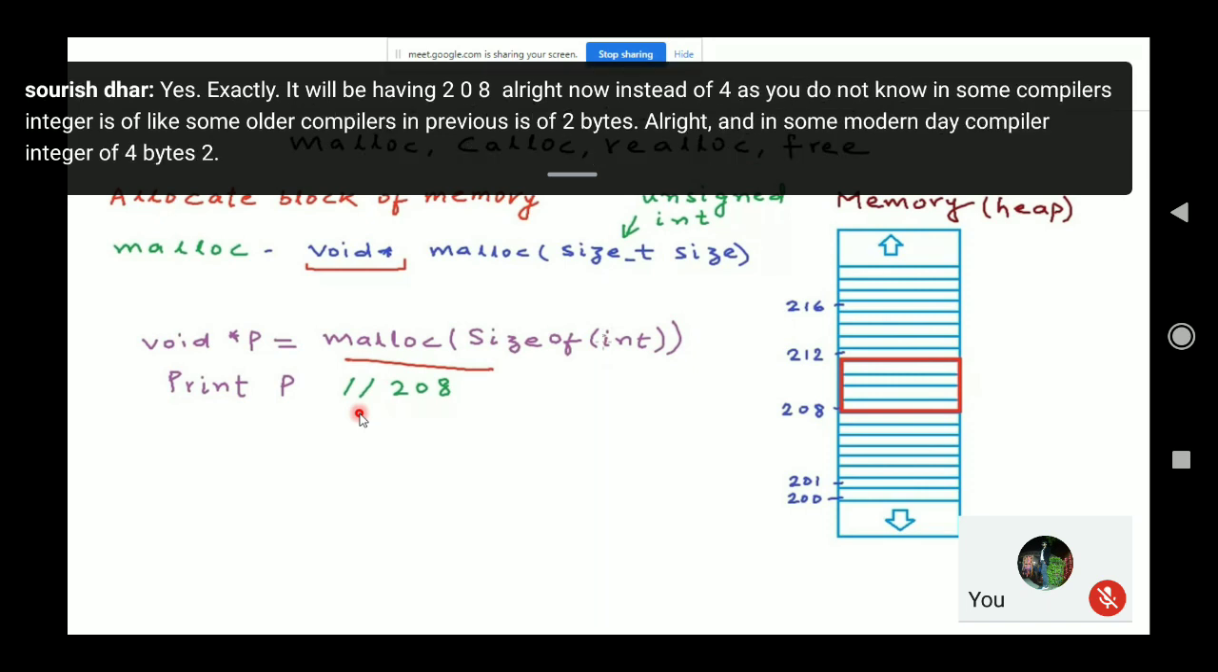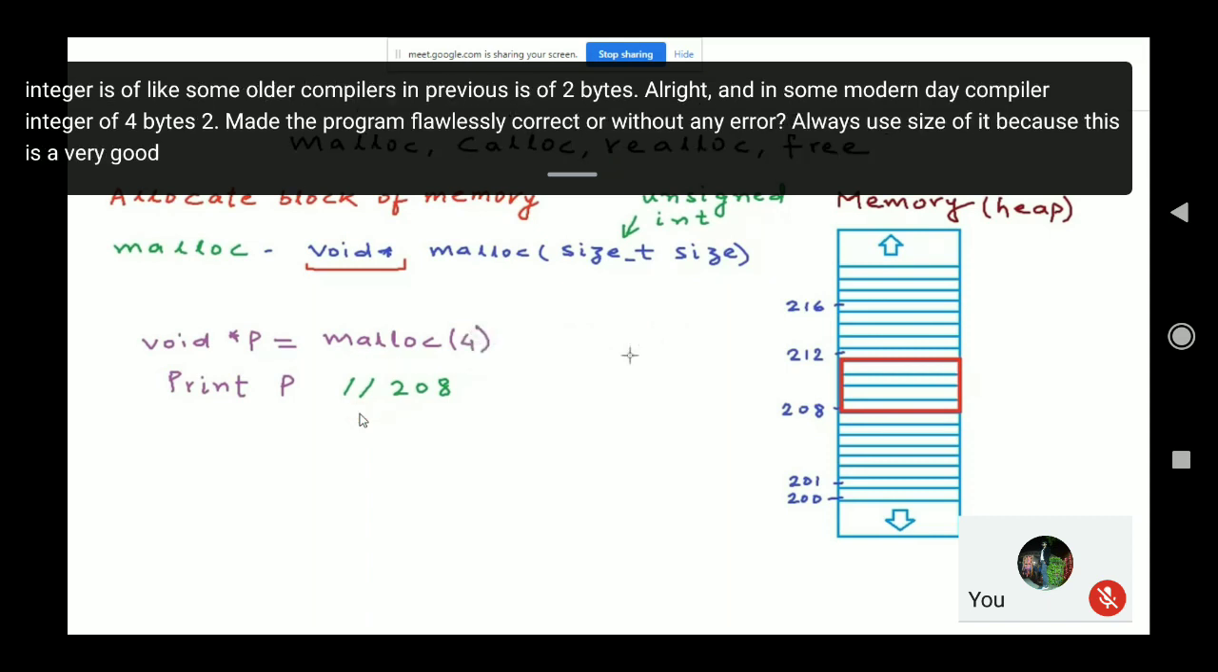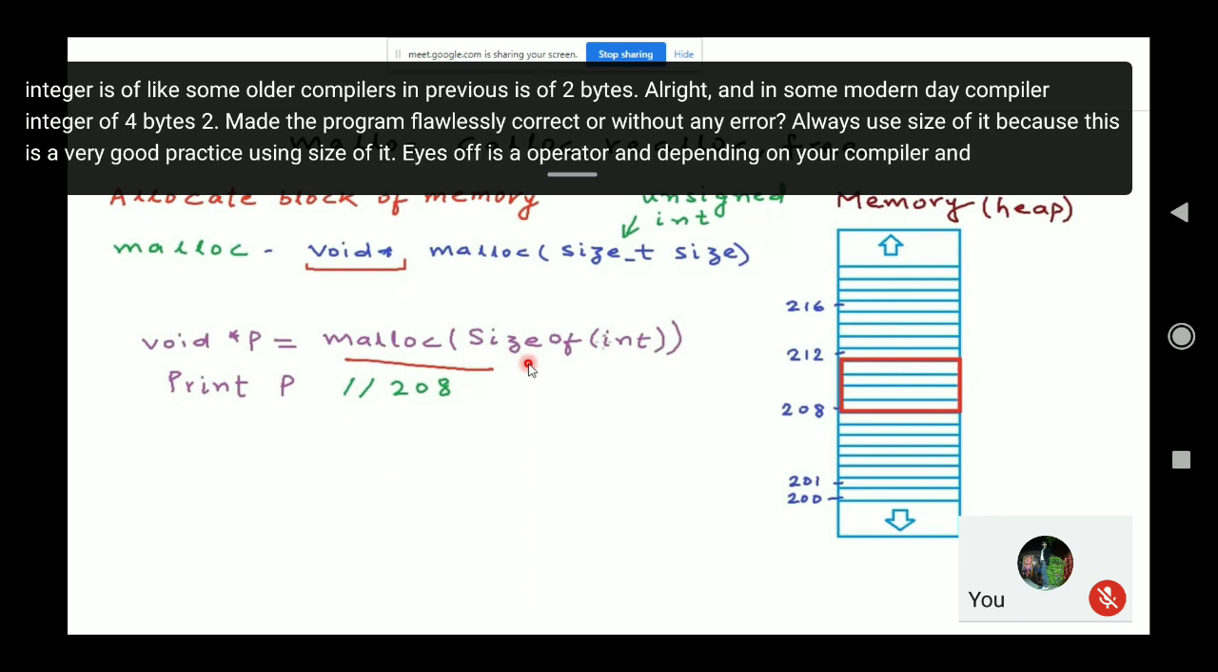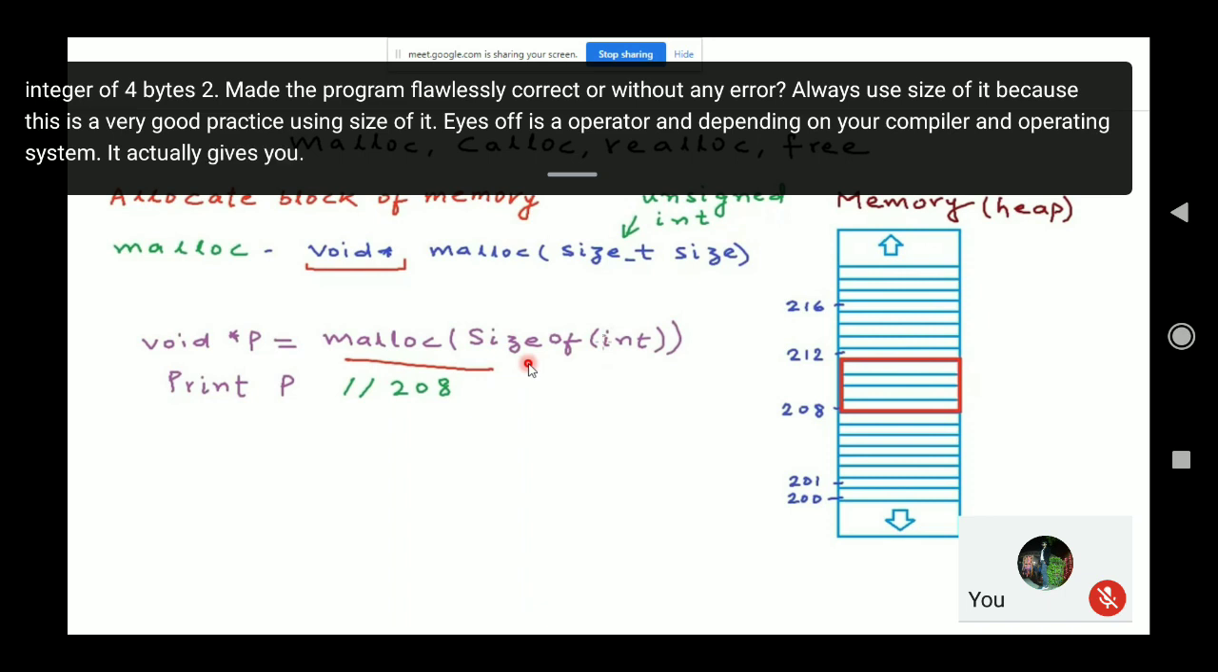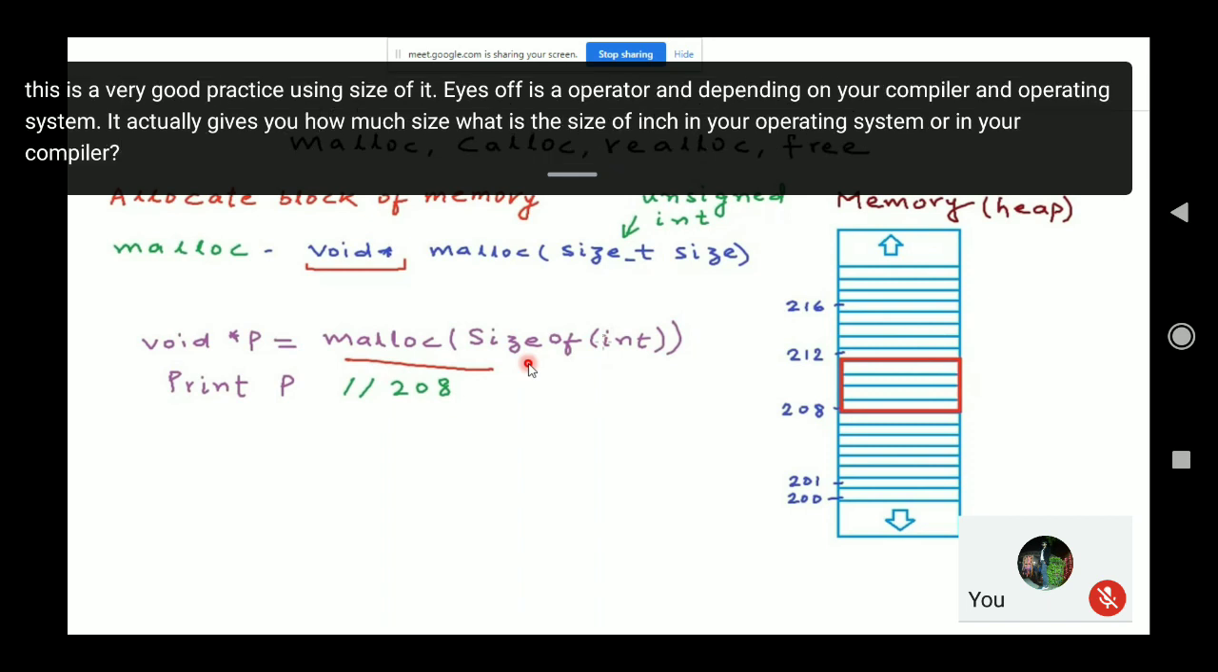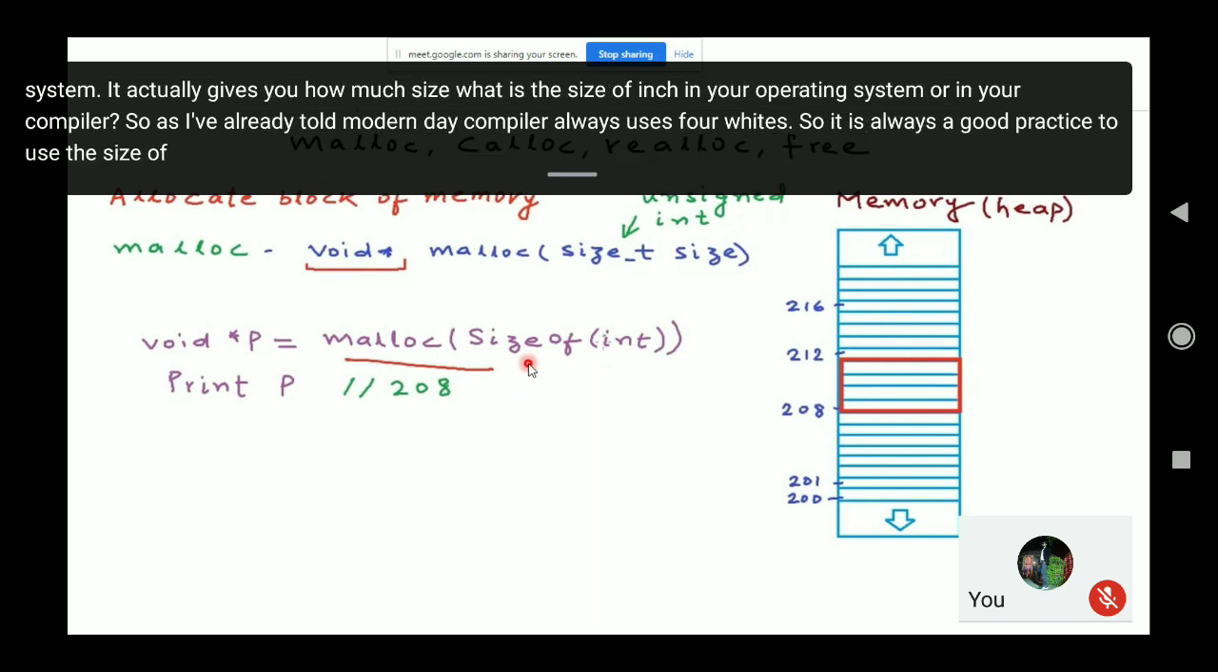To make the program flawlessly correct, without any error, always use sizeof int, because this is a very good practice. Sizeof is an operator, and depending on your compiler and operating system, it gives you the size of int in your operating system or compiler. As I've already told, modern day compilers always use 4 bytes. So it is always good practice to use the sizeof operator for allocating any kind of data type or any kind of memory.